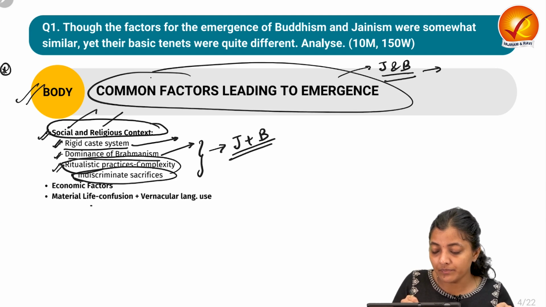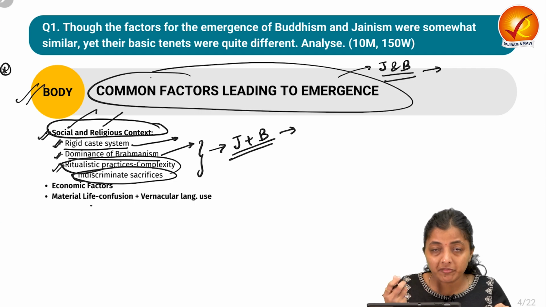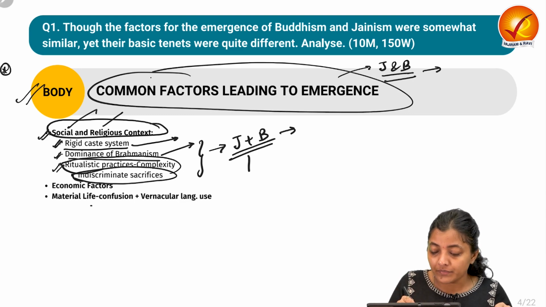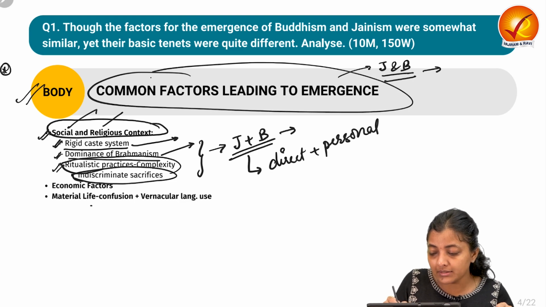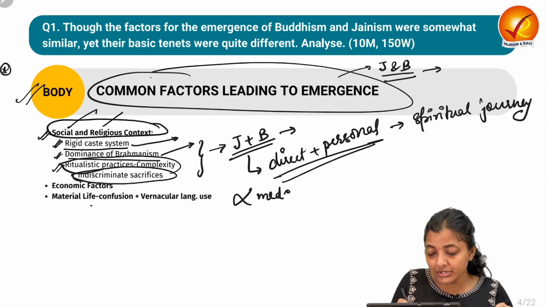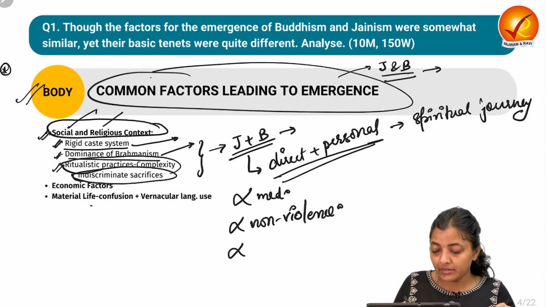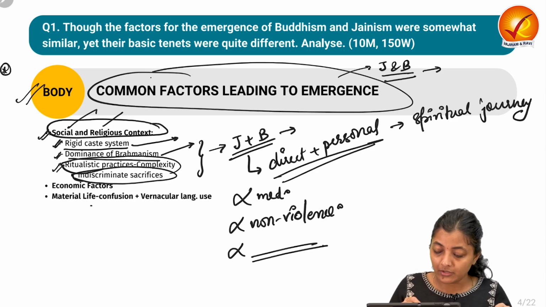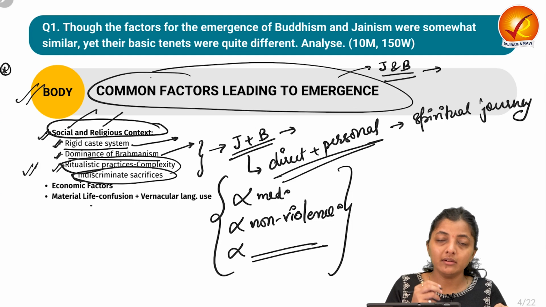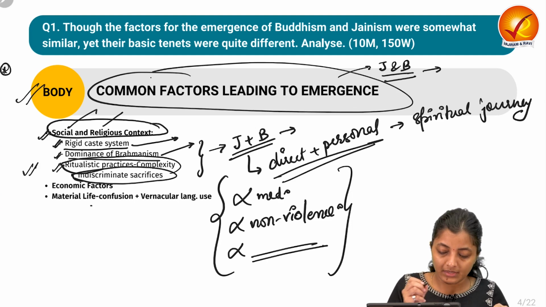Jainism and Buddhism offered an alternative path that did not accept the authority of the Vedas, and promoted a direct, personal path to the spiritual journey, one that depends upon meditation, non-violence and a simple way of life, not upon performing the Brahmanical or Vedic traditions and norms.